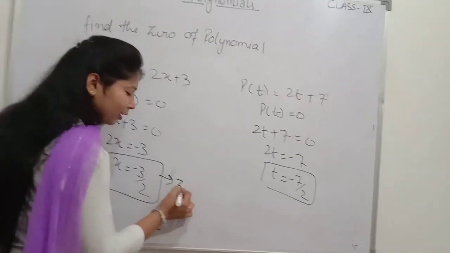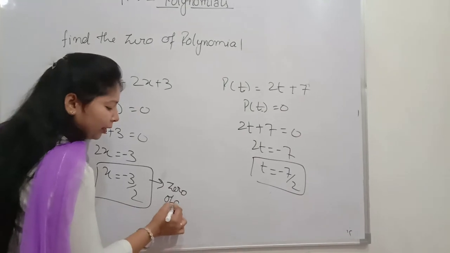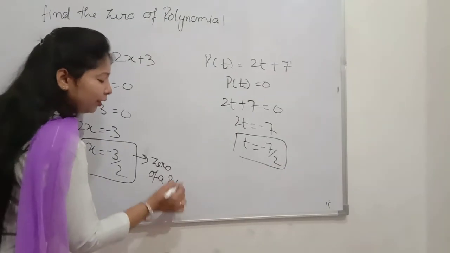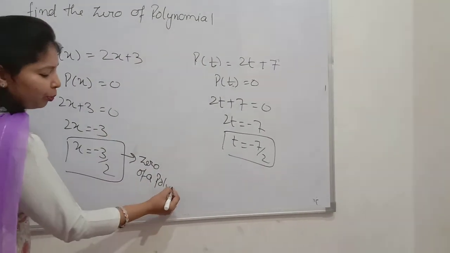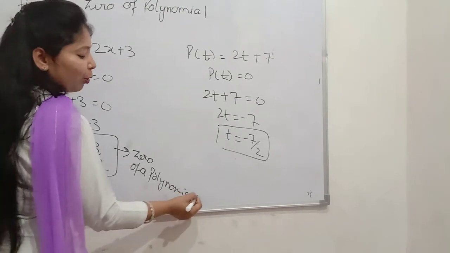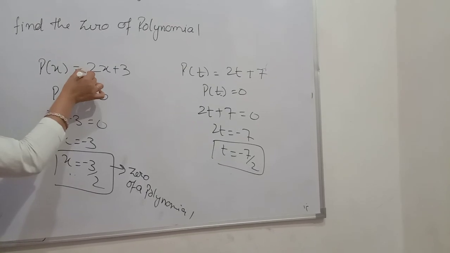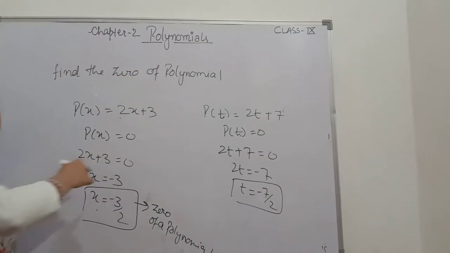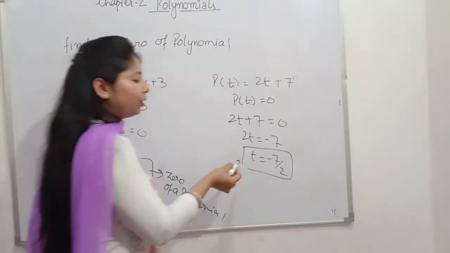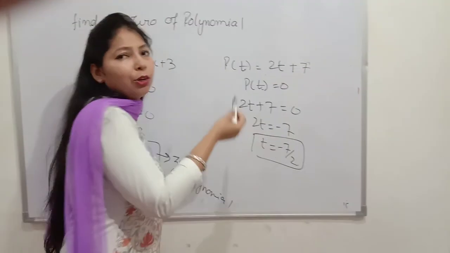And remember, this becomes the question: find the zero of a polynomial. So this is the zero of the polynomial. That means when we put this value in this polynomial, it will make the whole polynomial 0.